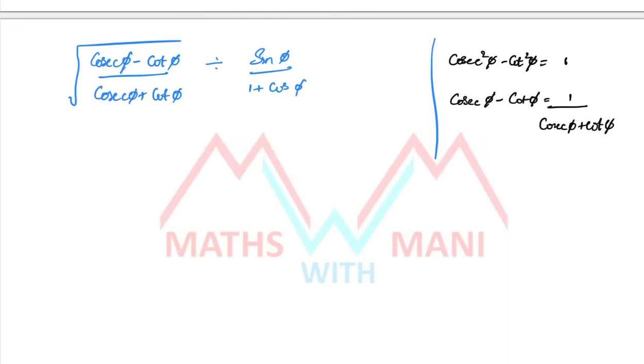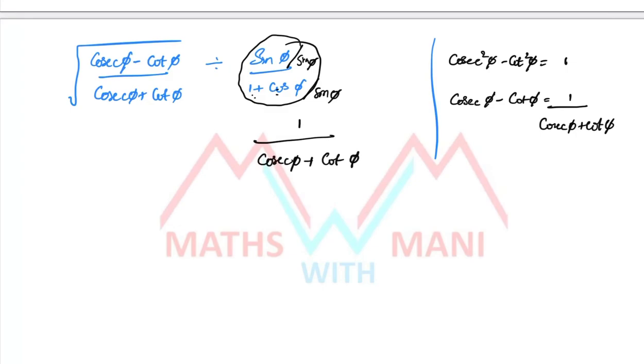Now I can write this as sin phi by 1 plus cos phi. If I divide the numerator and denominator by sin phi, sin phi by sin phi is 1, and in the denominator, individually dividing, 1 by sin phi is cosecant phi, plus cos phi by sin phi is cot phi. Clear? And here, in place of cosecant phi minus cot phi, I can write 1 by cosecant phi plus cot phi.